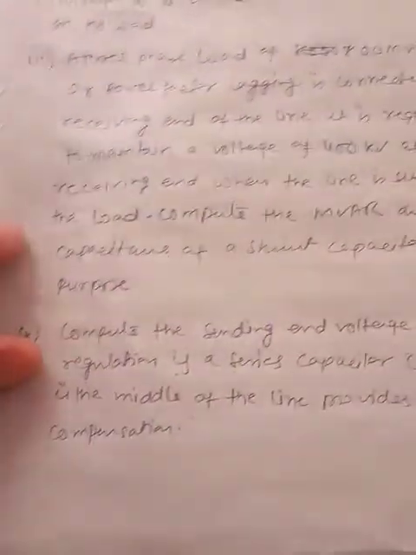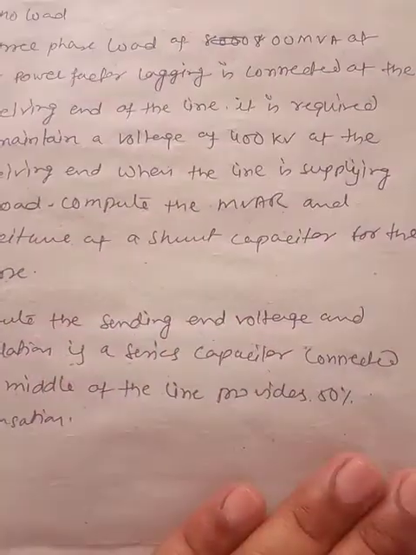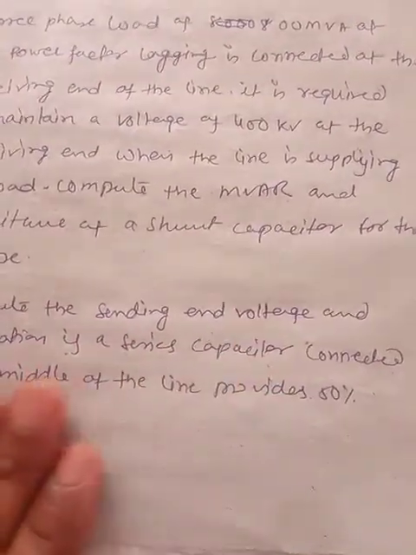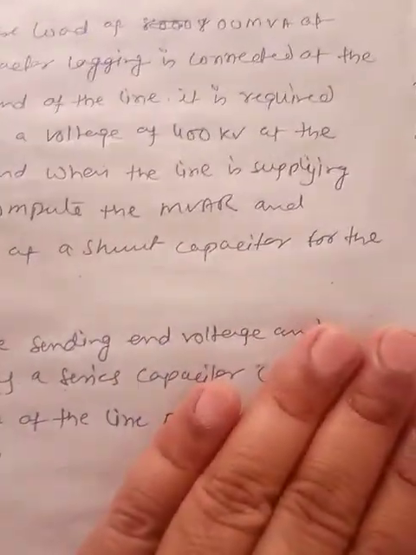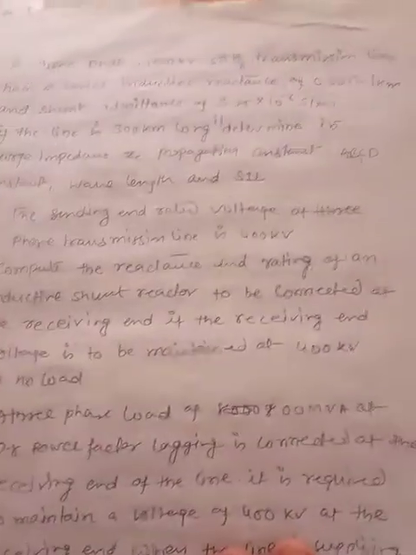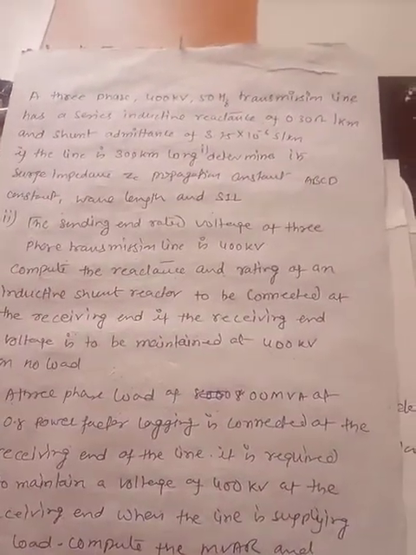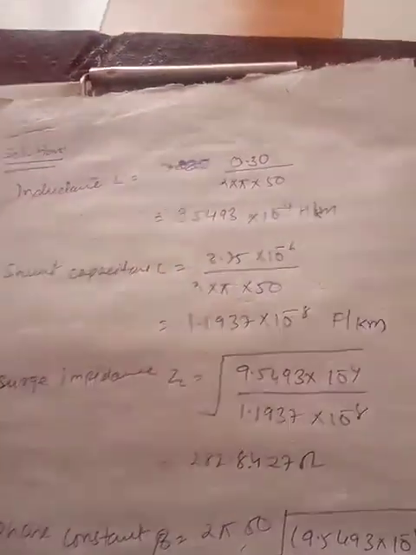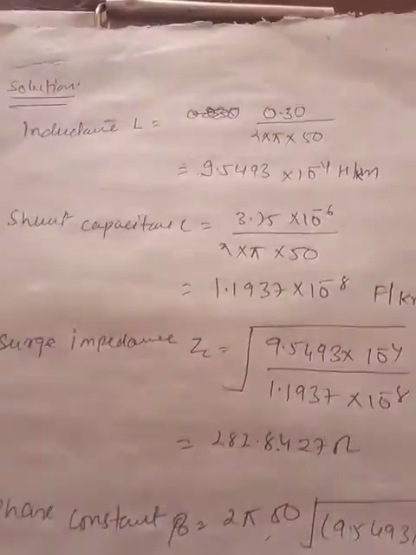At the last part it is expected that the line should operate at 100% compensation at the middle. So what should be the value of the series capacitor? So this question is related to reactive power control and compensation. Now let us discuss the solution of this question. Now the first part, as I told, is a very easy part.